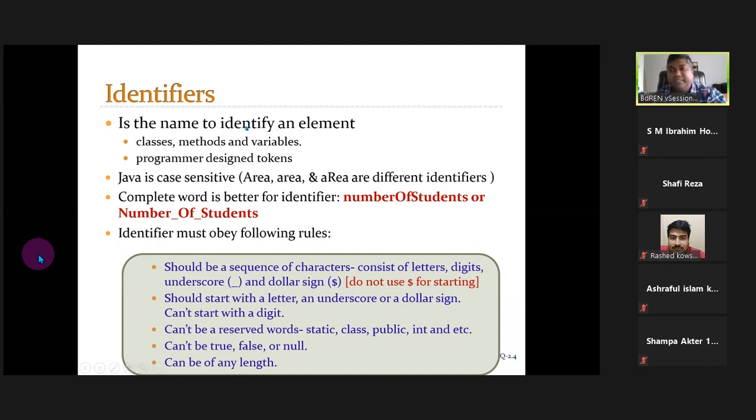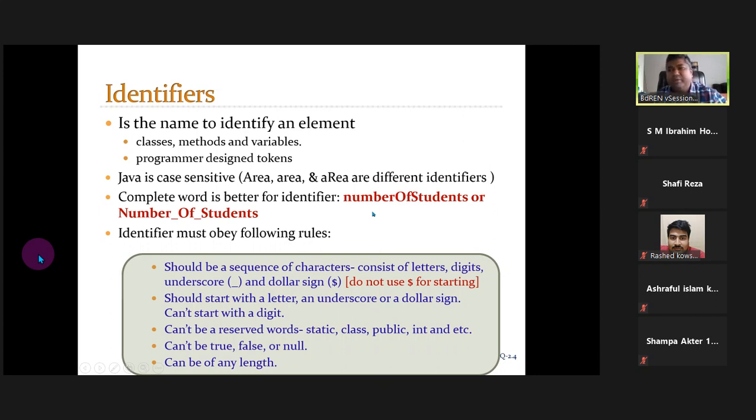You have to remember that Java is very case sensitive for defining the identifier. We have area, Area, and AREA. These three are different, so you have to remember these things. And when you define identifiers, please define them so that they are understandable. It's a meaningful identifier.